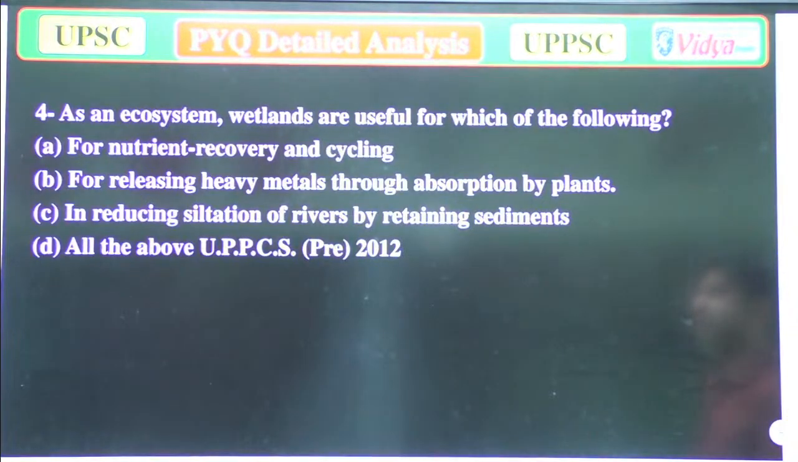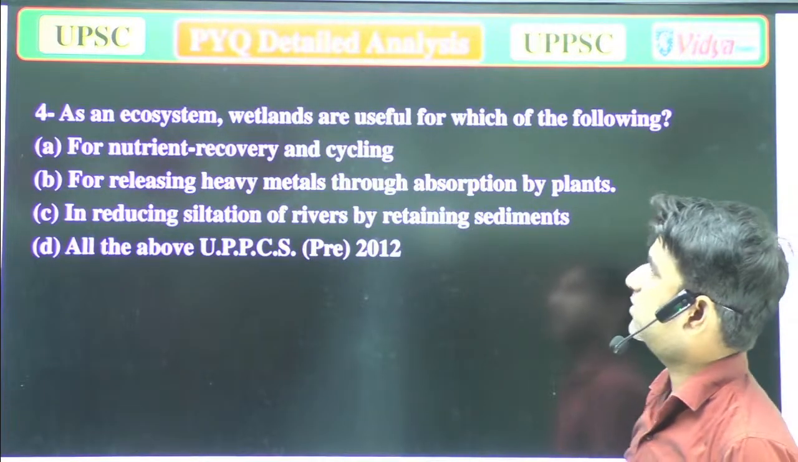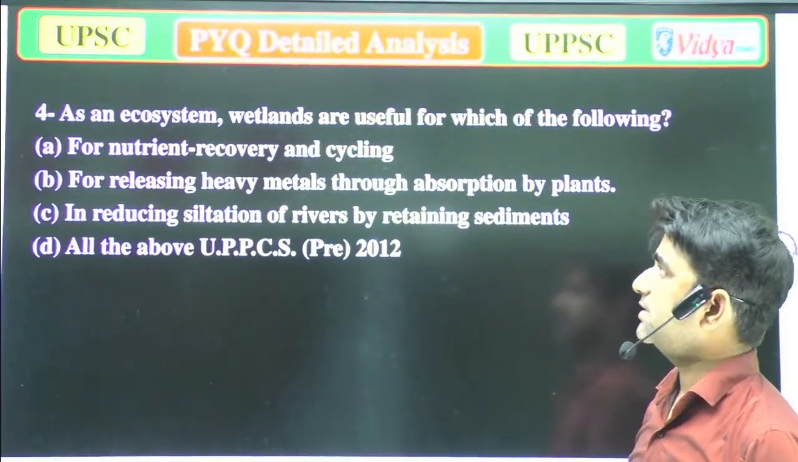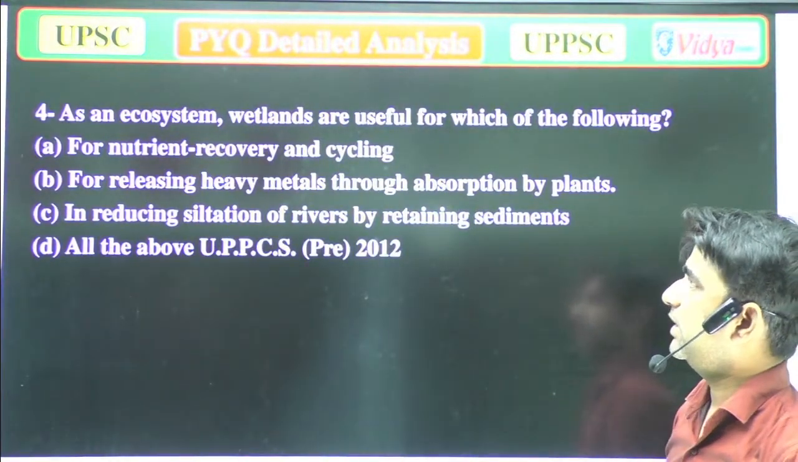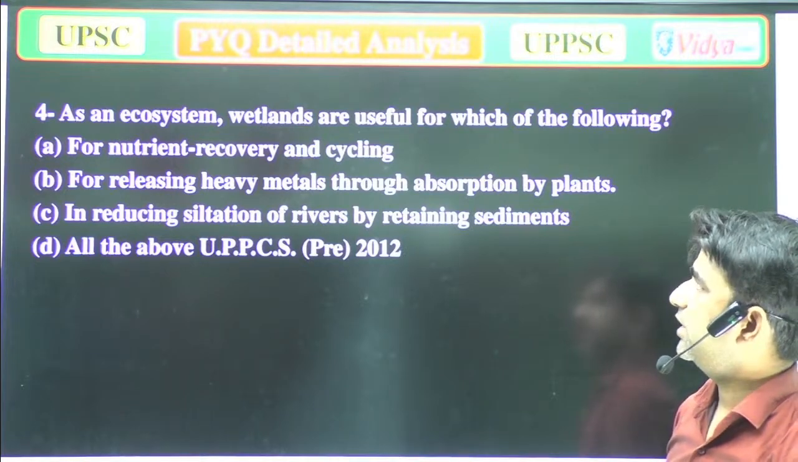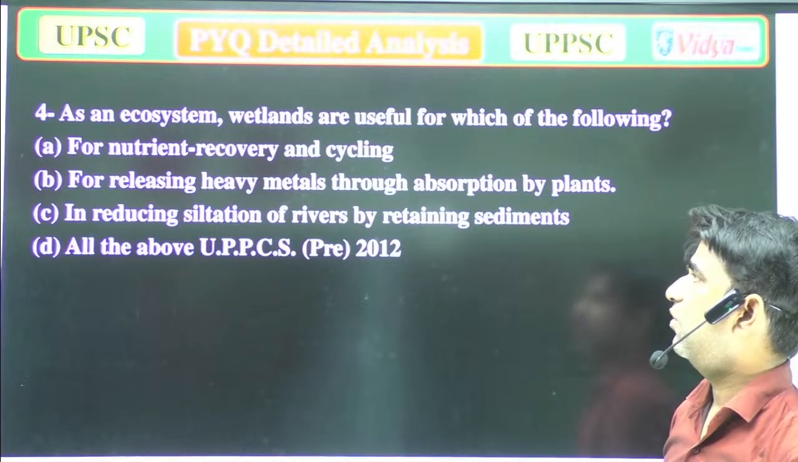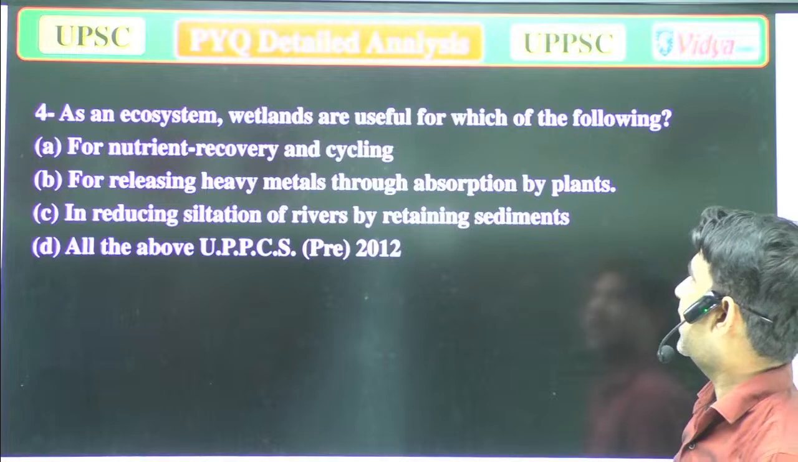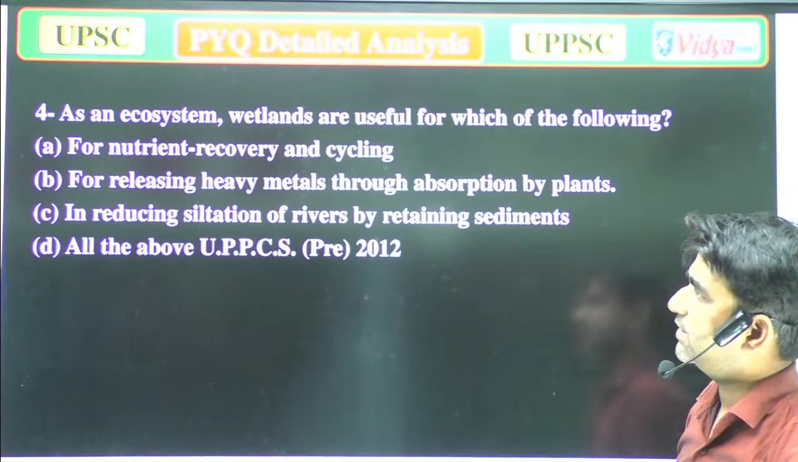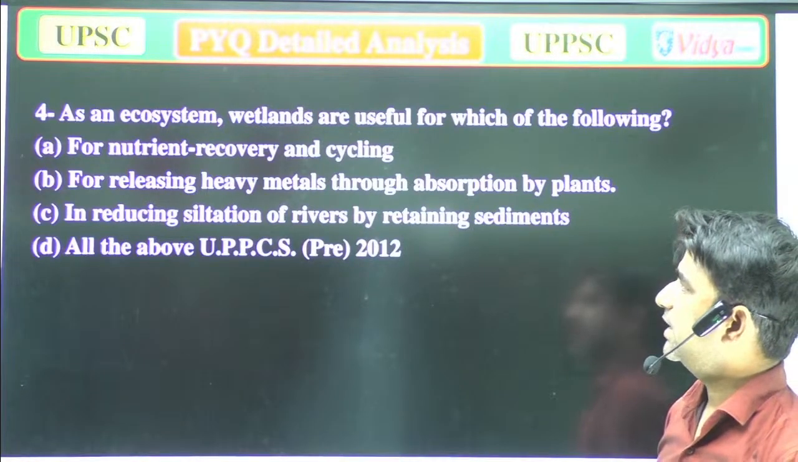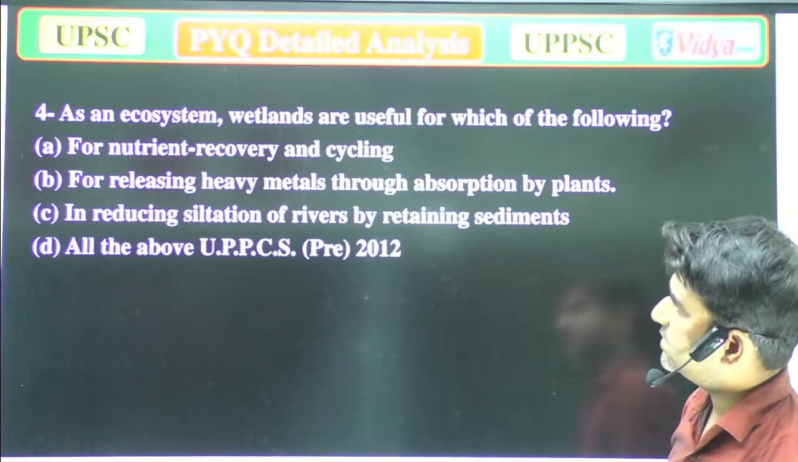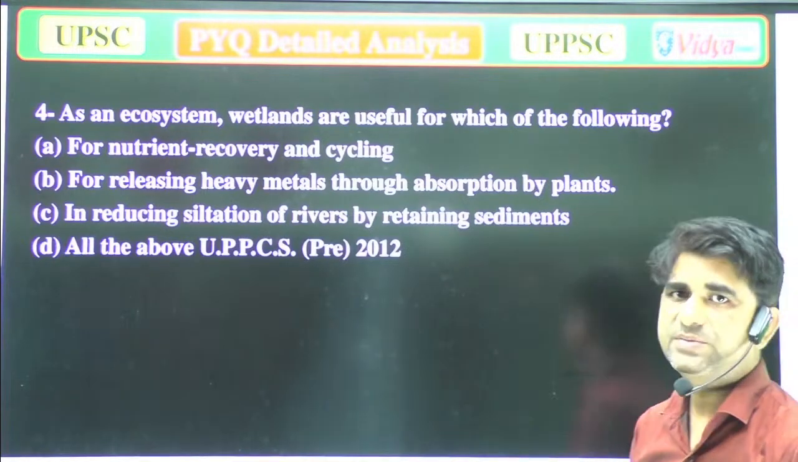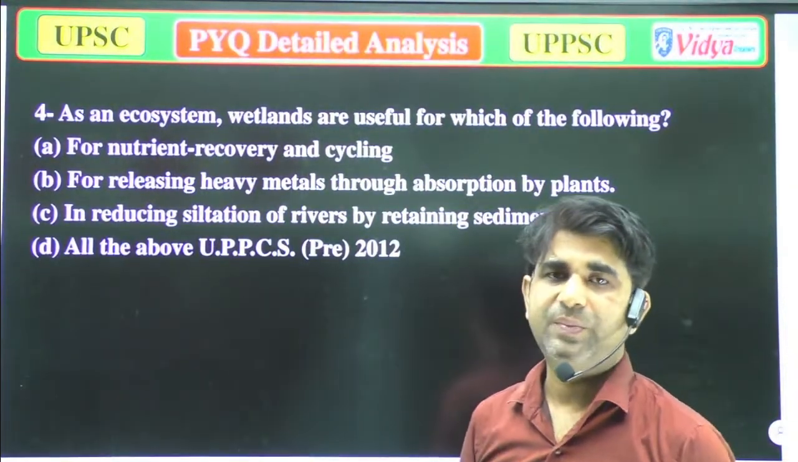In an ecosystem, wetlands are useful for which of the following? Again, as an ecosystem, wetlands are useful for which of the following? A, for nutrient recovery and recycling. B, for releasing heavy metals through absorption by plants. C, in reducing salination of rivers by collecting sediments. And D, all of the above. Now please answer that question.